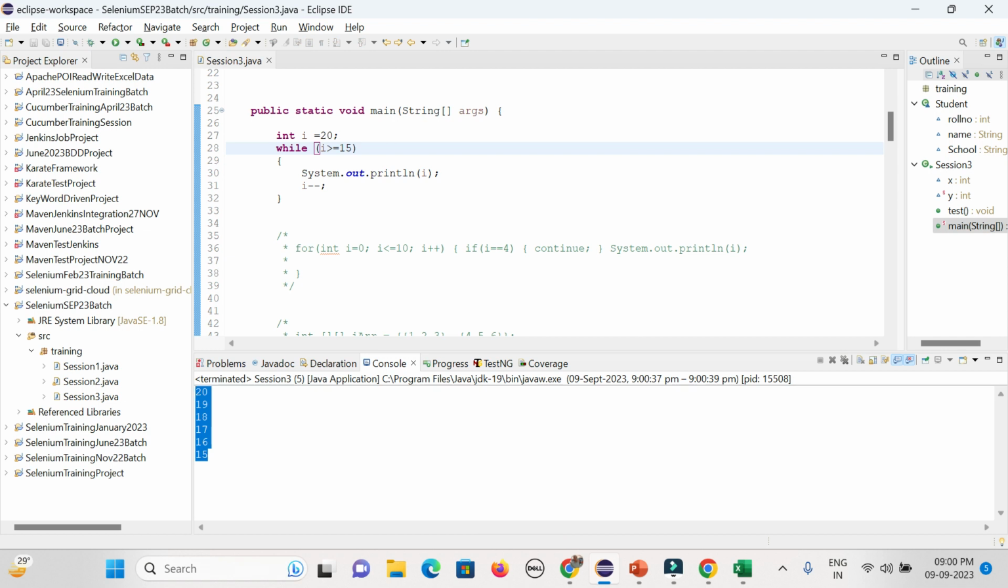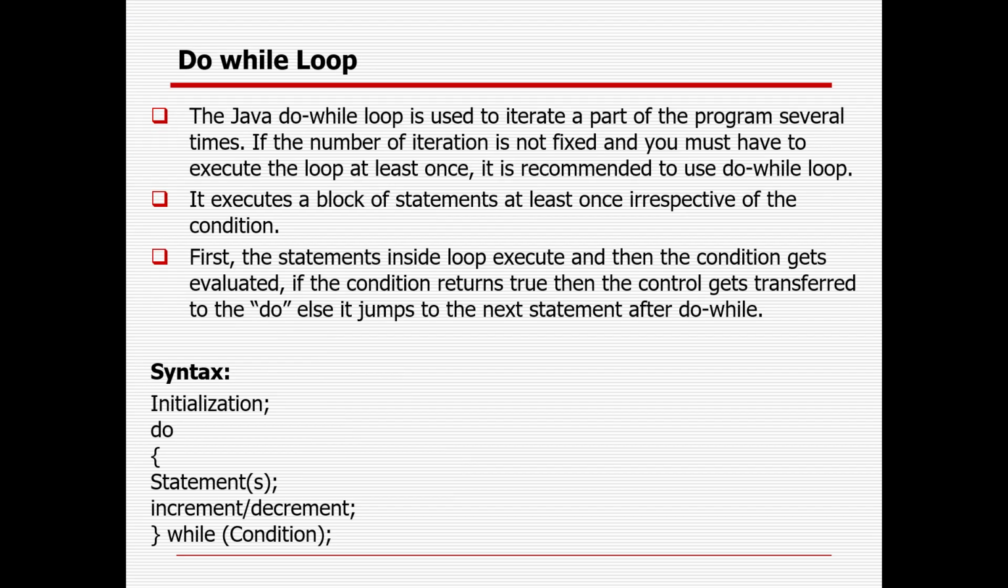It will first check the condition. In case the condition is matching, then only it will work. It will not act on the code until the condition is matching. But another loop is available, called do while loop. The do while loop does not check the condition first. First it will execute at least one time, and after that it will check the condition. So sometimes your test case is failing, but still you want to close the driver at the end of the day. So you can use do while loop normally.